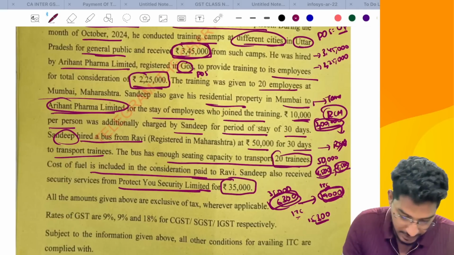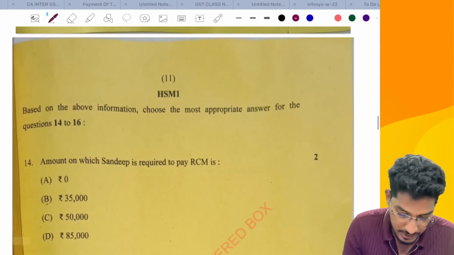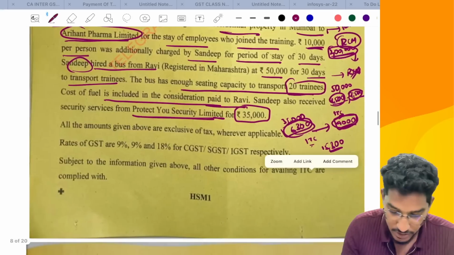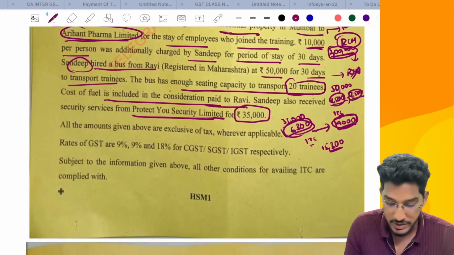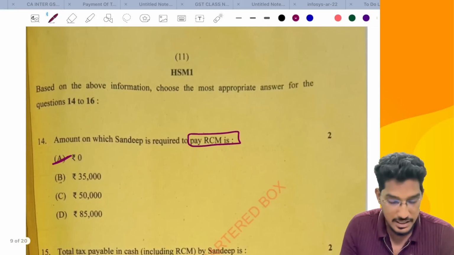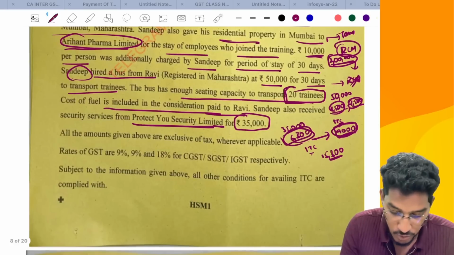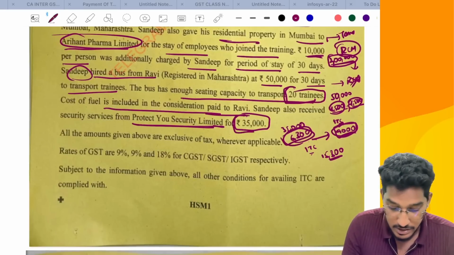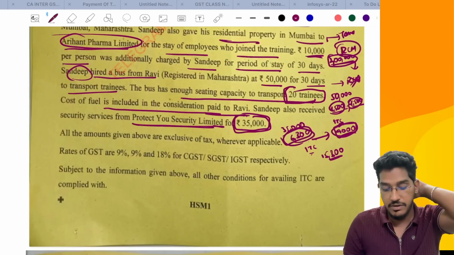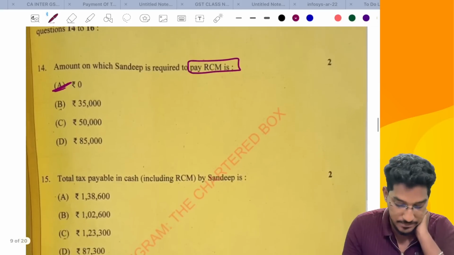Okay, so now if you look at the questions, what are the questions that are getting asked? Number 1, the amount on which Sandeep is required to pay RCM. Tell me, is he required to pay any RCM here? No. Why? Because the conditions are nowhere getting fulfilled. So he is required to pay RCM on 0 amount. Why? Because he has received 2 input services, one is renting of a motor vehicle and the other is security services, but in both cases the conditions are violated for RCM. So on 0 he will be required to pay RCM.